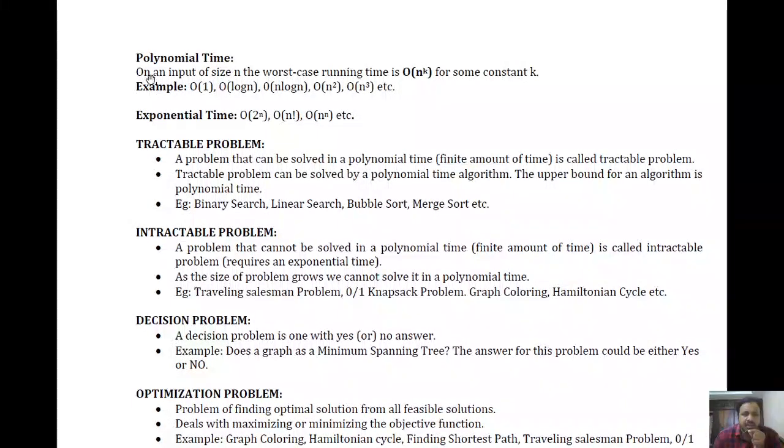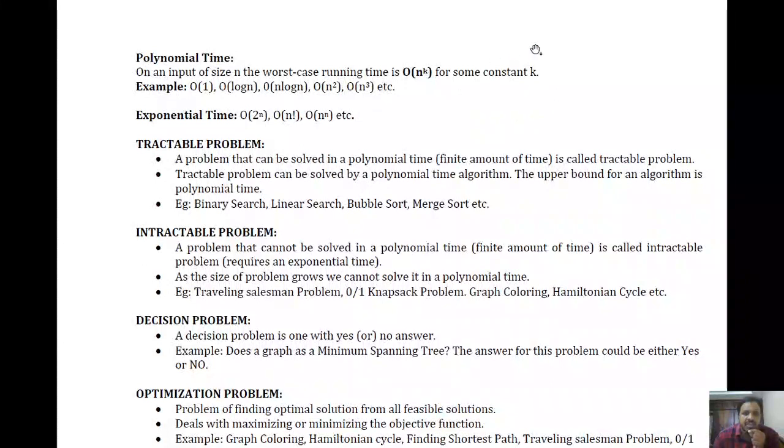Here, if you see the definition, on an input of size n, the worst case running time is order of n^k for some constant k, right? To say that an algorithm is a polynomial time algorithm, its worst case running time is on the order of n^k for some constant k. Already you know that algorithm time complexity is measured as best case, average case, worst case, right? So for a polynomial time algorithm, the upper bound or the worst case complexity will be order of n^k, right?